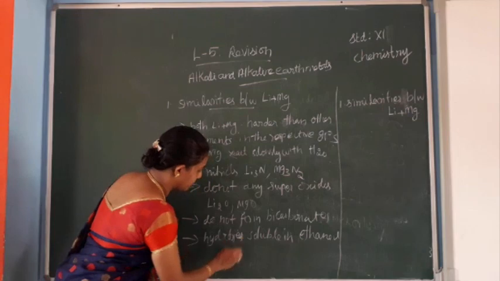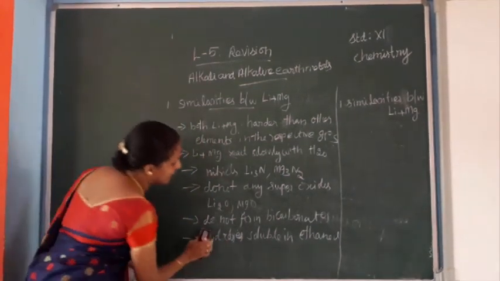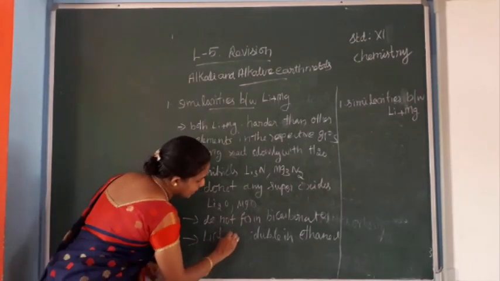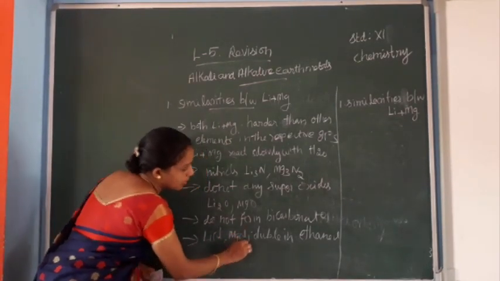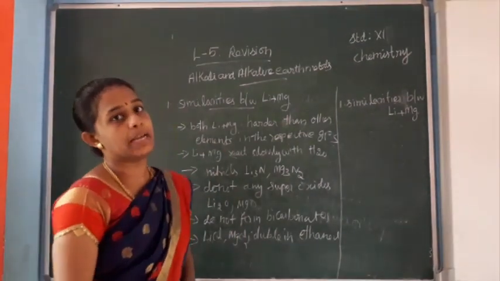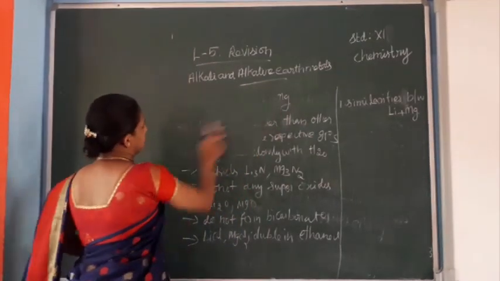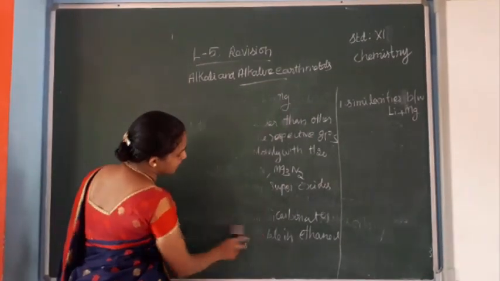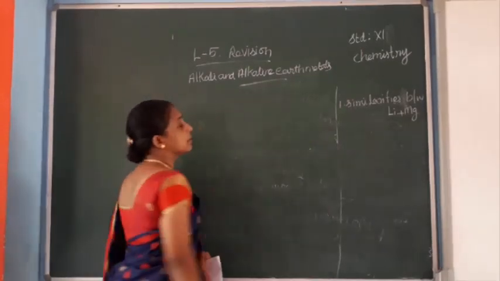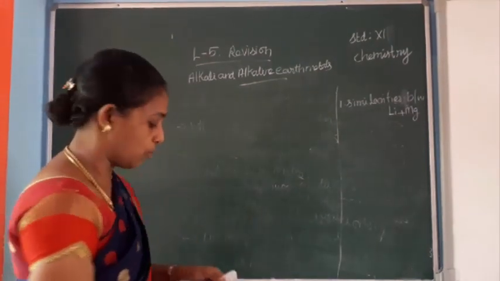Halides: lithium chloride and magnesium chloride are soluble in ethanol. These are the similarities between lithium and magnesium. Lithium and magnesium have a diagonal relationship, so they have similar properties.